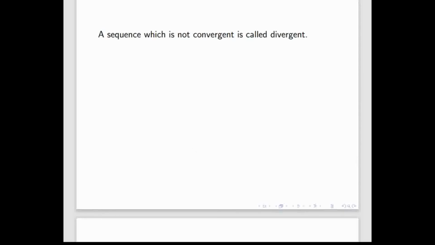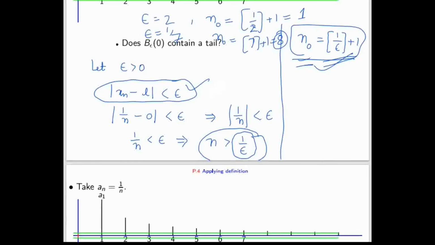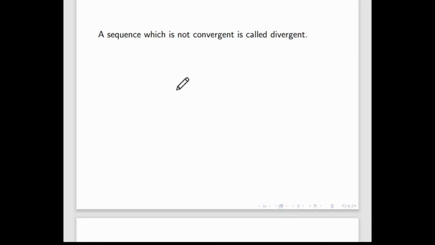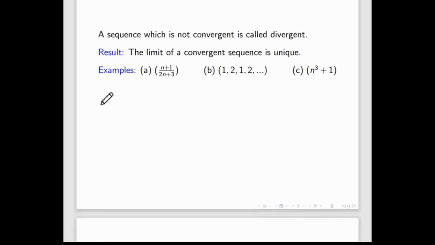A sequence which is not convergent is called a divergent sequence. If you see that a sequence is not converging to a number, then you say it is a divergent sequence. While calculating the value of n, if it comes out as a decimal, we keep it like that because n must be a natural number, so we take the integer part and add 1 for the safe side.